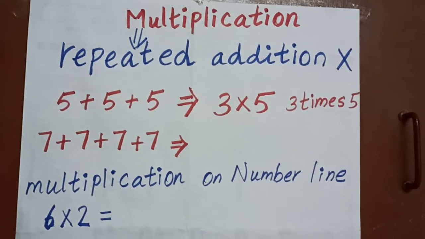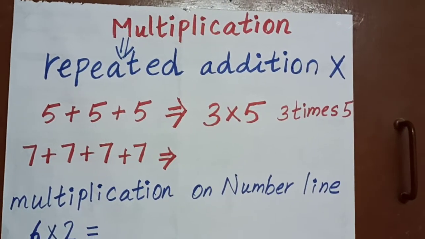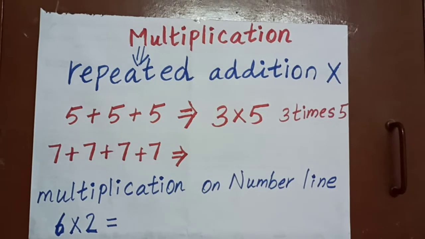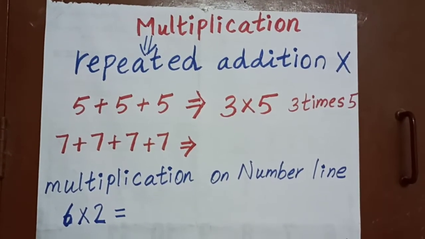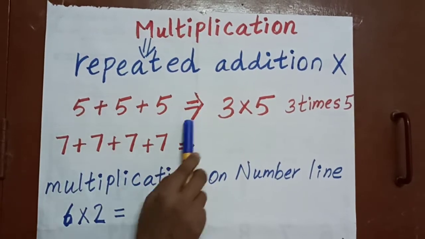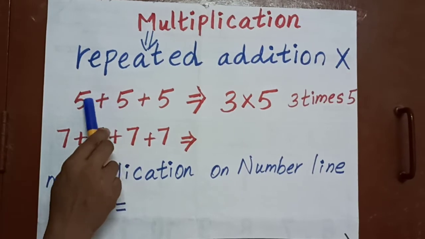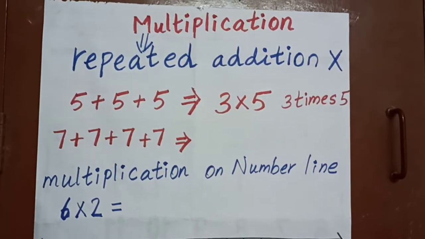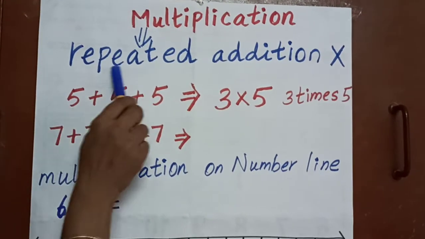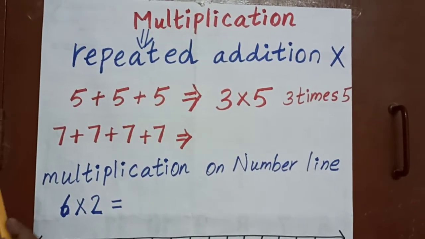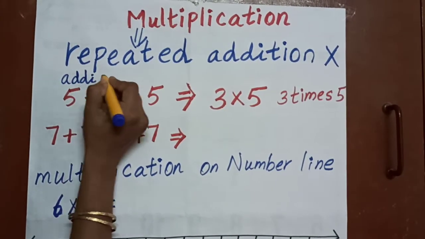Okay, here, see the first example. I have given the numbers 5 plus 5 plus 5. See the statement. What is the operation I have used? I have used the plus operation. Am I correct? This is called an addition statement.